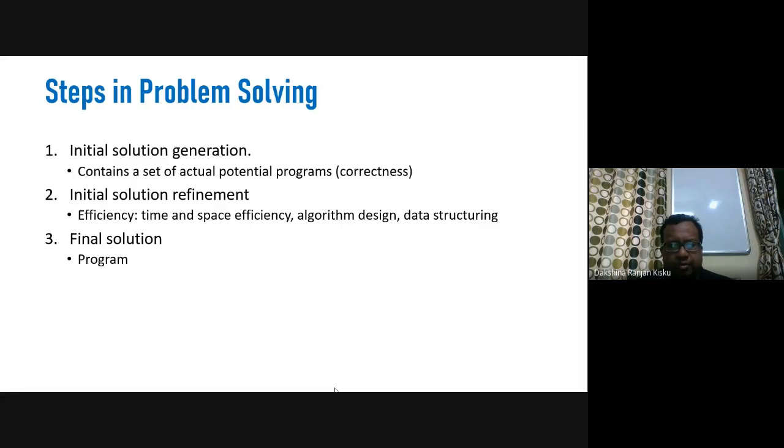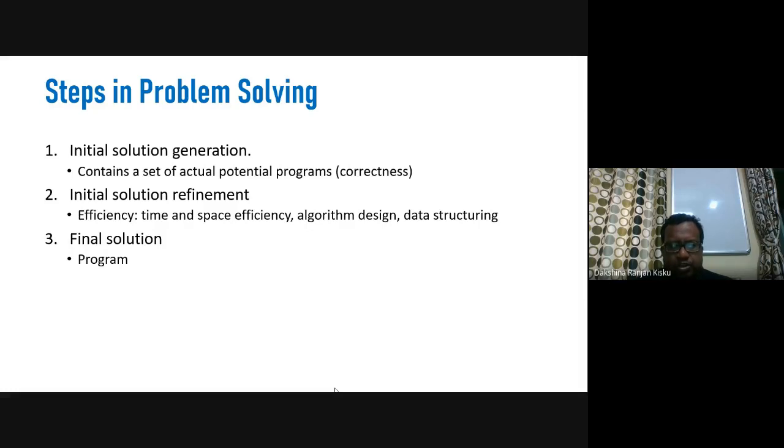Now, out of n number of solutions, which solution will be selected for execution? At the initial level we will have the algorithm, pseudocode or flowchart, whatever it is.